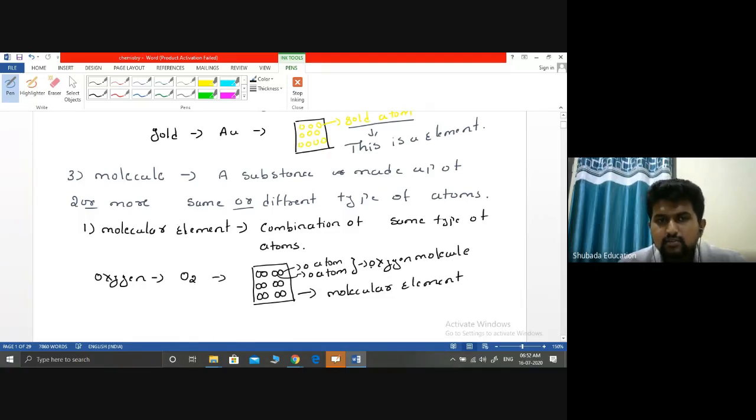Note it. First we studied what an atom is: the smallest particle of any substance. Next we studied what an element is: a substance which is made up of the same kind of atoms. Molecular means a combination of atoms. If it is a combination of the same element, it is not just oxygen combined. I will say it is an oxygen molecule, and this type of substance I will call a molecular element.